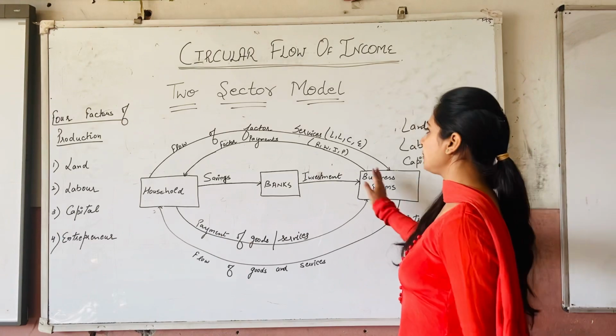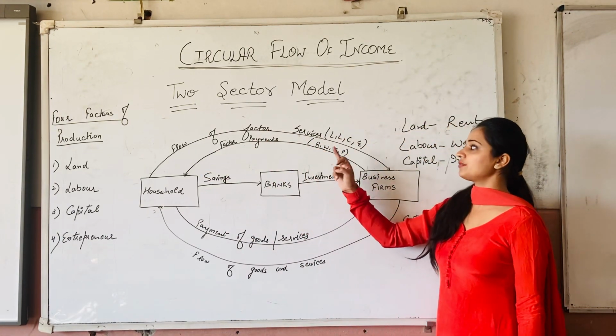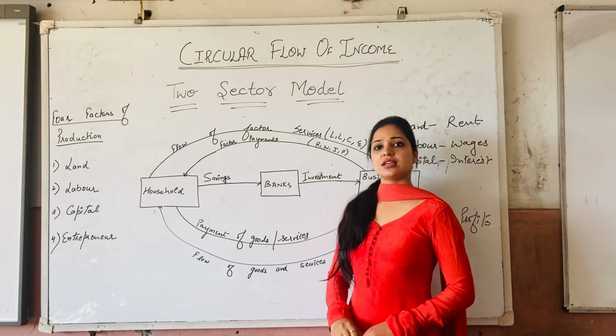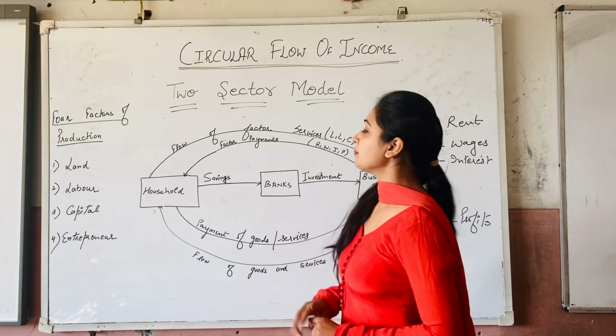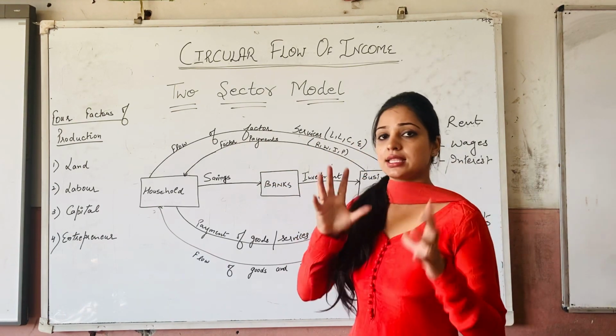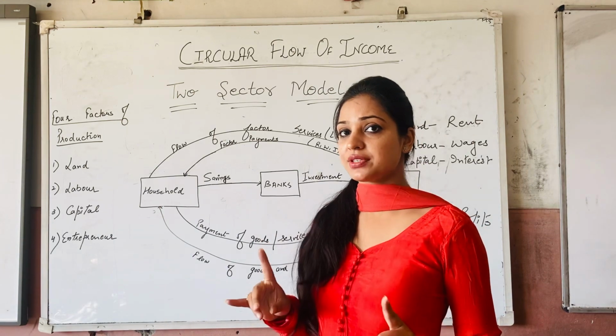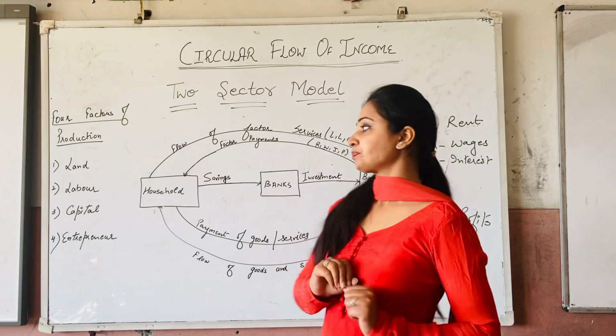In return, the payment is being made. Obviously, if land is there, we have to pay rent. If labor is there, we have to pay wages. If capital is there, we have to pay interest. And if entrepreneur is there, we have to give profits, right? So all this payment is known as factor payment, right? The services are referred to as factor services, whereas the payment is referred to as factor payment.